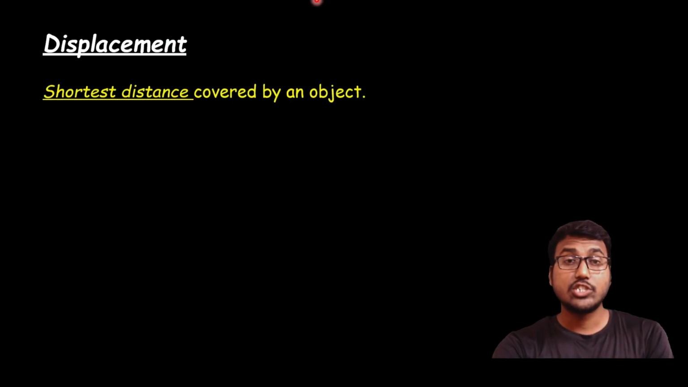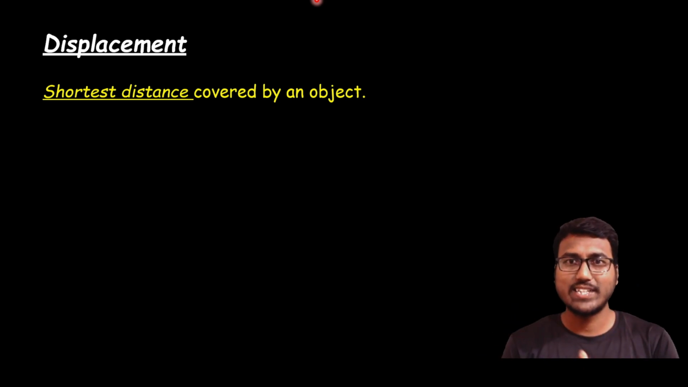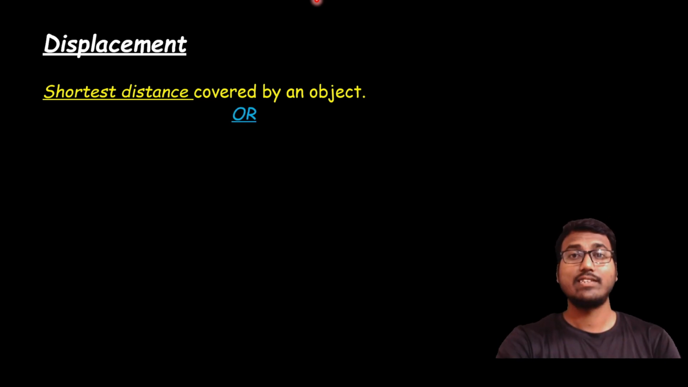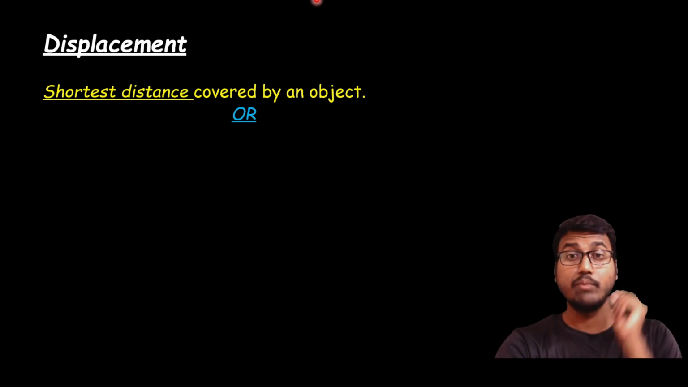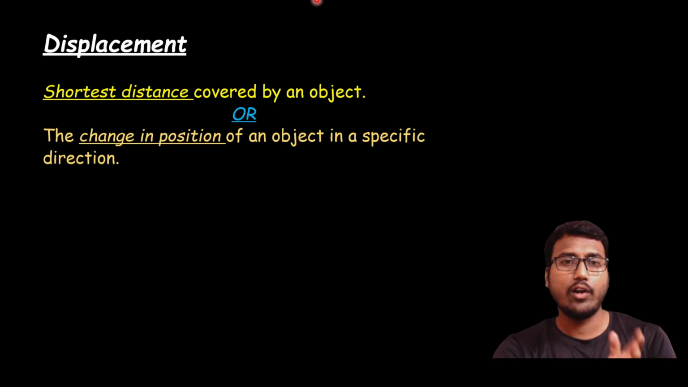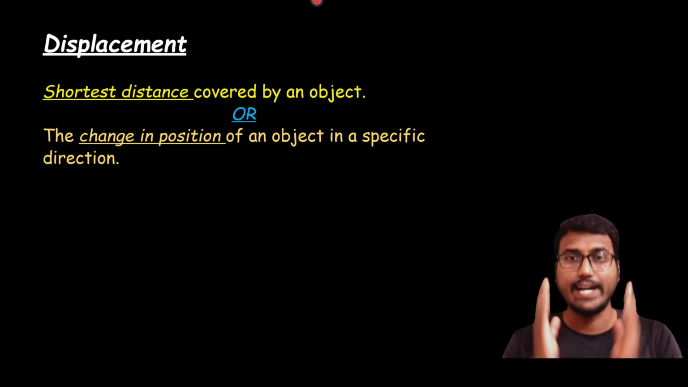Next, if we go to displacement. So now the displacement, if you consider, the shortest distance covered by an object is called displacement. That means the shortest distance. Always the shortest distance will be a straight line. That you have to remember. If you have a straight line, then we can say it has the shortest distance between any two points. Or we can also call it the change in position of an object in a specific direction.